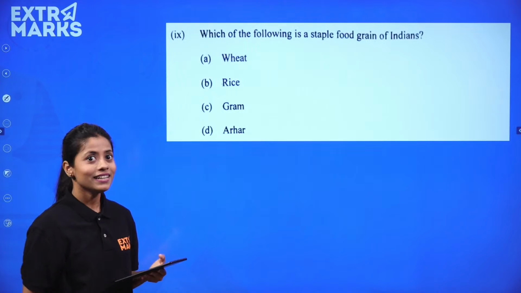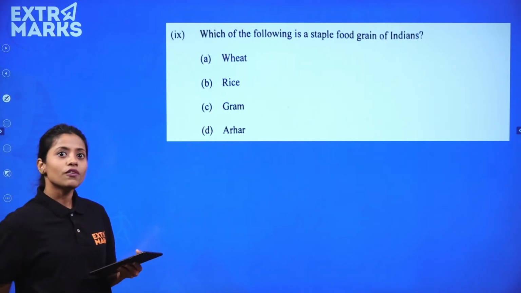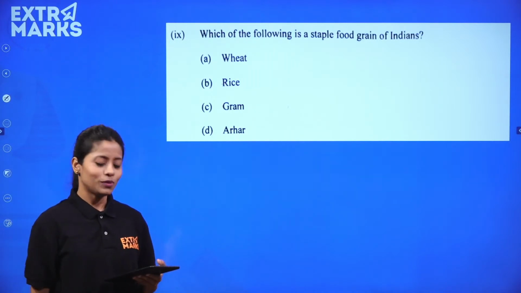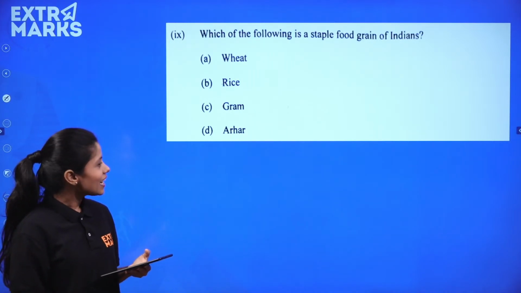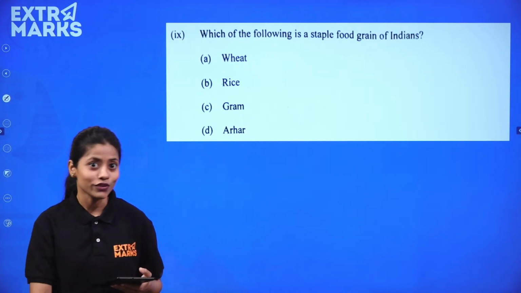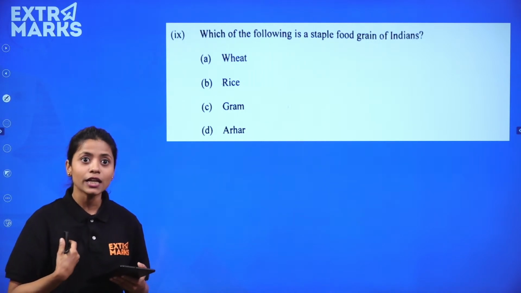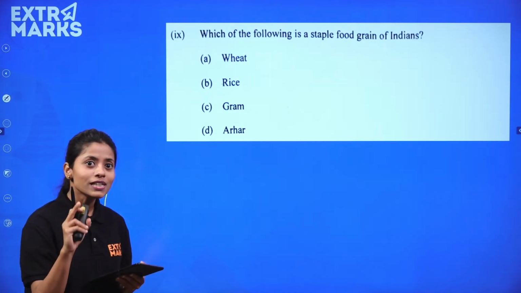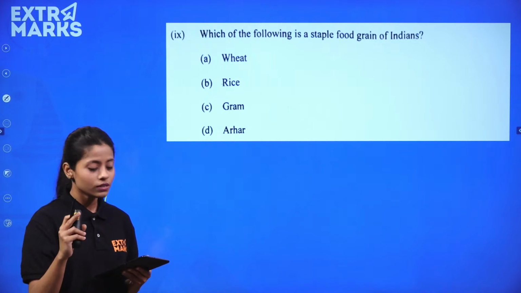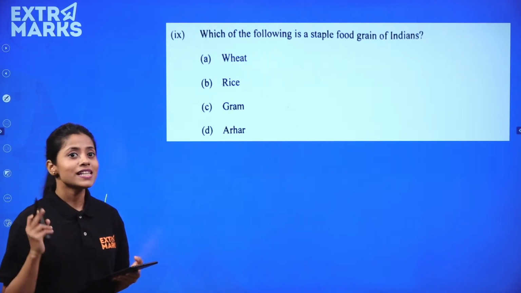Iron and steel, right? Which of the following is a staple food grain of India? Very common question again. I won't say that ICSE has done injustice to you or given you a very difficult question. No. None of the questions were very difficult. I am telling you from the student-centric perspective. Don't think that, ma'am... Very good, Aishwarya.